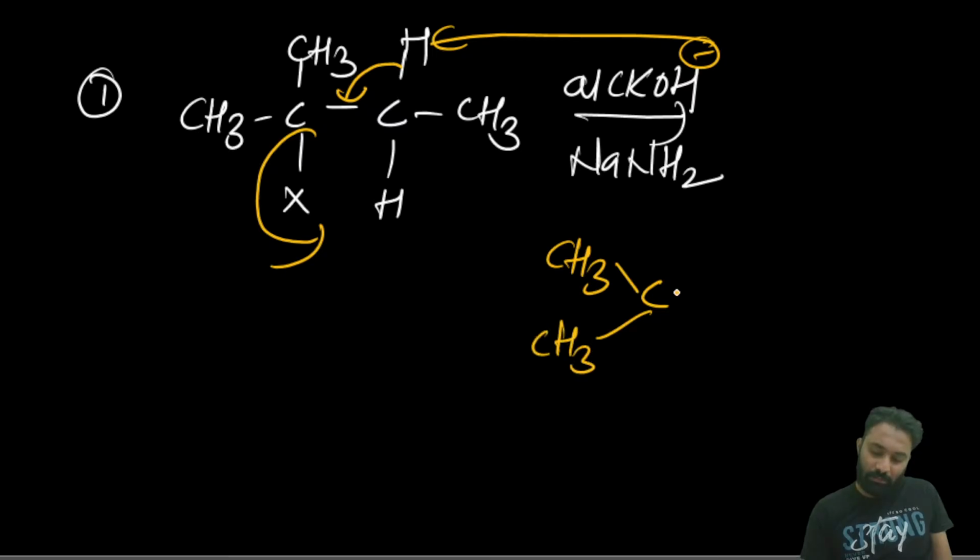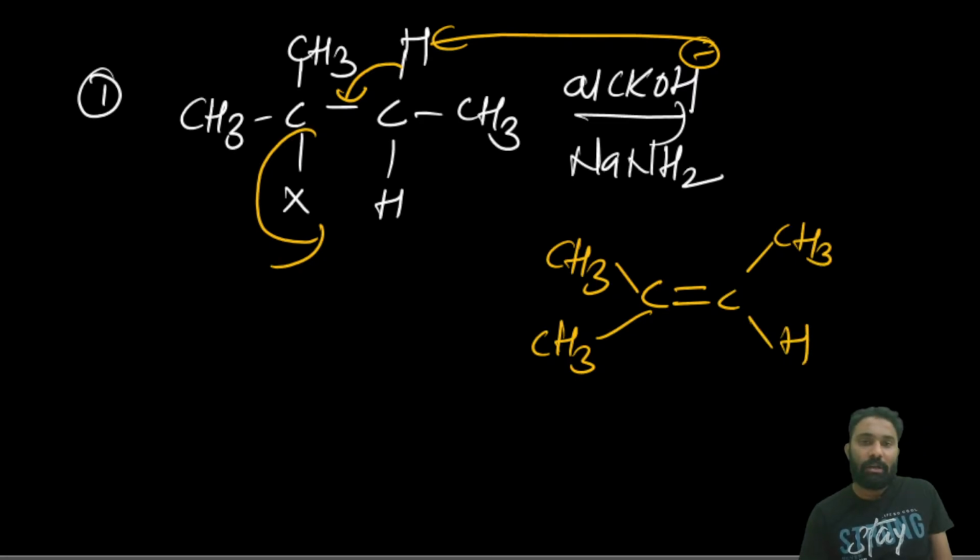In this manner, the more stable alkene it will give. Done. This is the product we will get. Clear? Suppose the hydrogen is taken from the terminal carbon instead of the internal carbon.